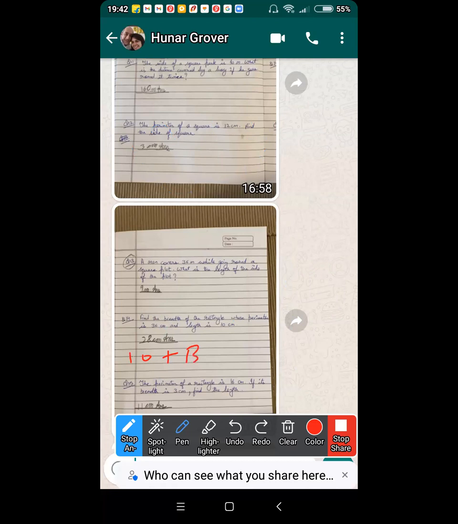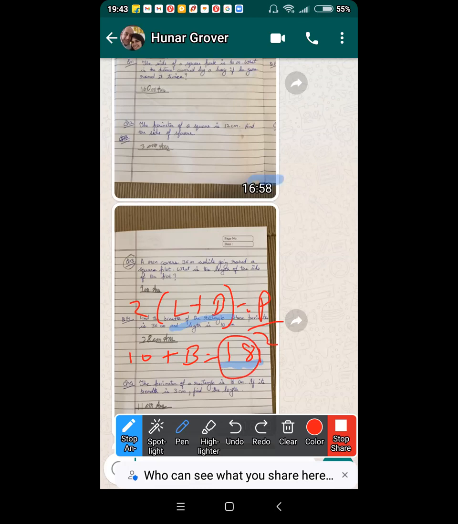Length plus breadth is equal to 18, right? Wait, why is this? Hunar, 2 into length plus breadth is equal to perimeter. You know this formula. But only length plus breadth is 18. Only length plus breadth is perimeter divided by 2, right? So perimeter divided by 2, you got 18, and 10 plus breadth is equal to 18.